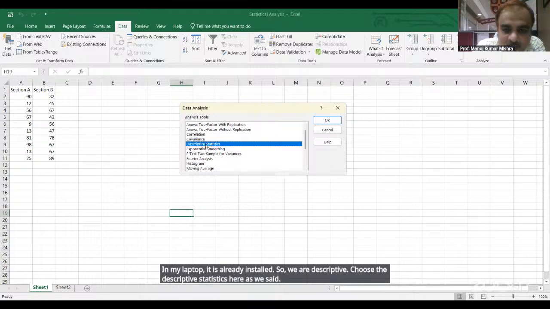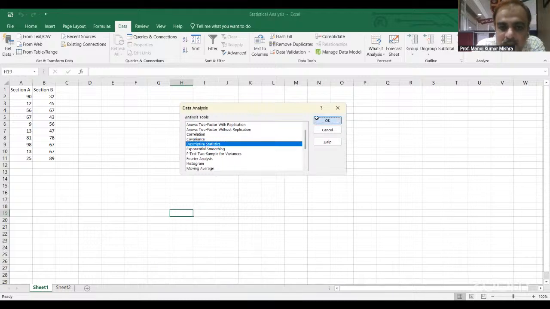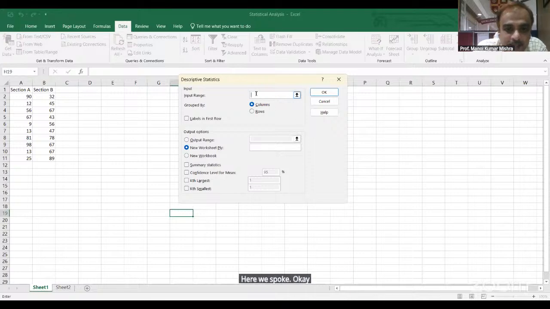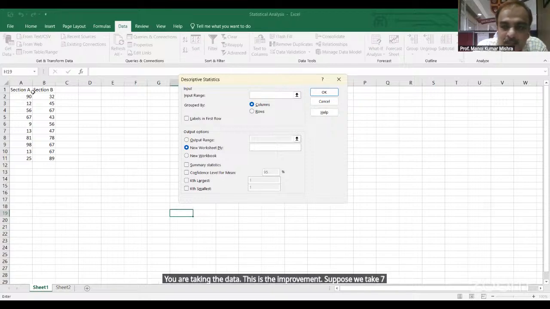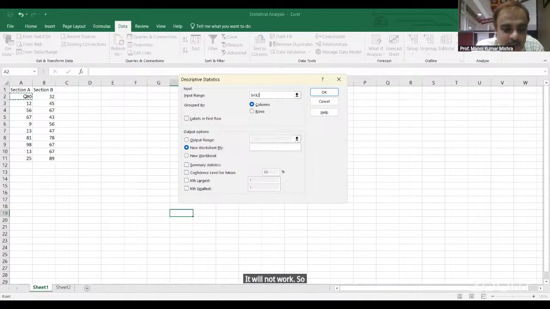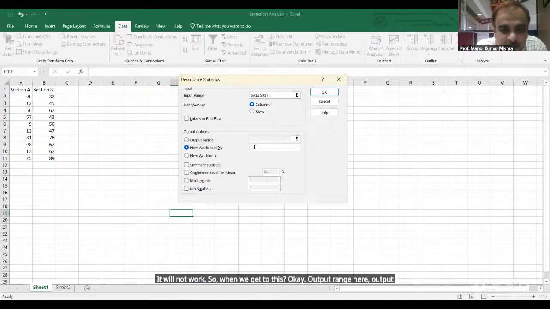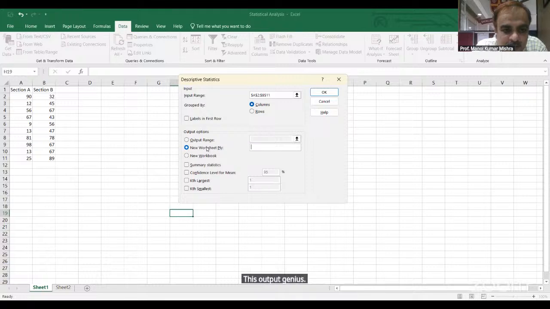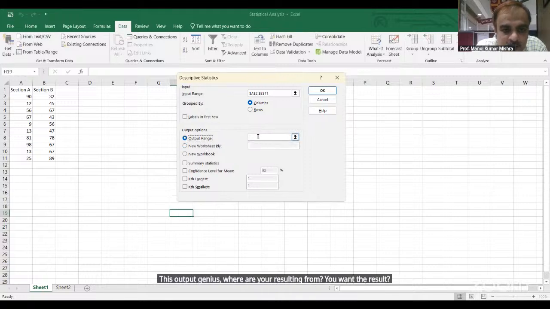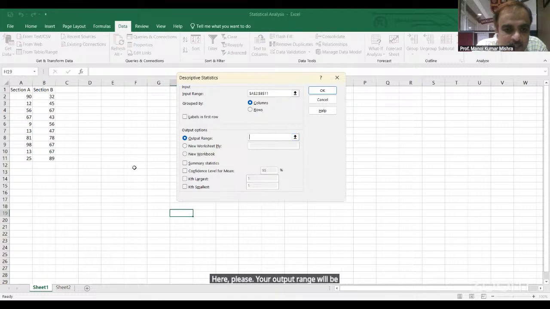Here, this one. Okay. Here input range means the data you are taking. This is the input range. Suppose we take section A and section B, it will not work, so it will take these two. Okay. Output range means where your result will come. You want the result here, so click. The output range will be this location we are giving here. The result will come here.